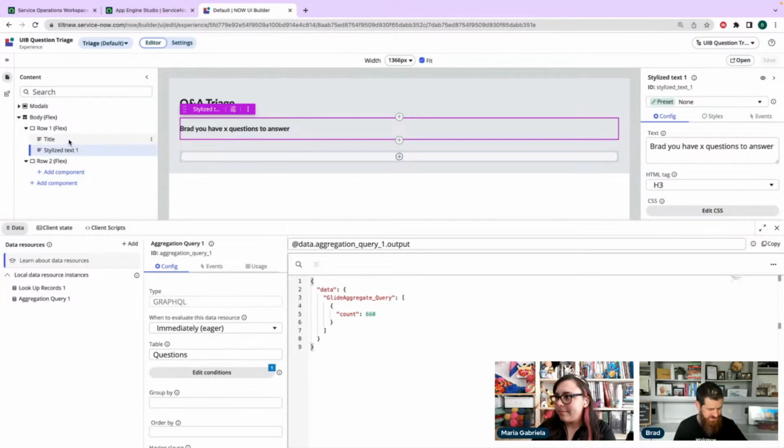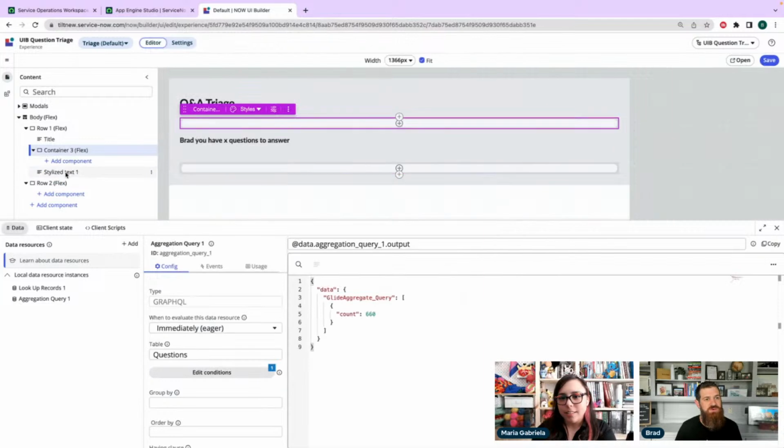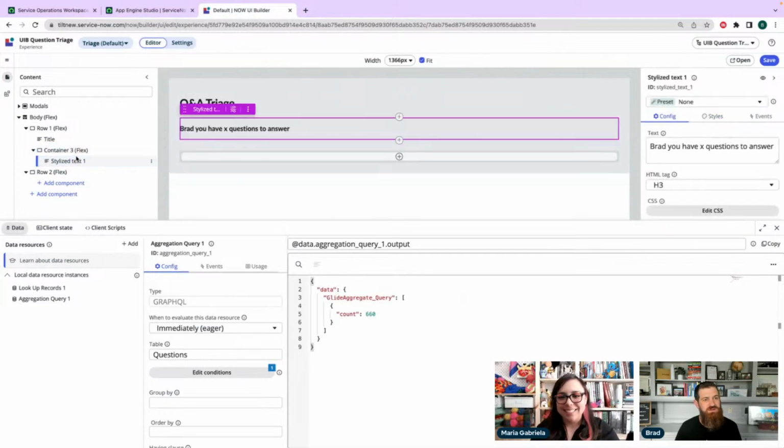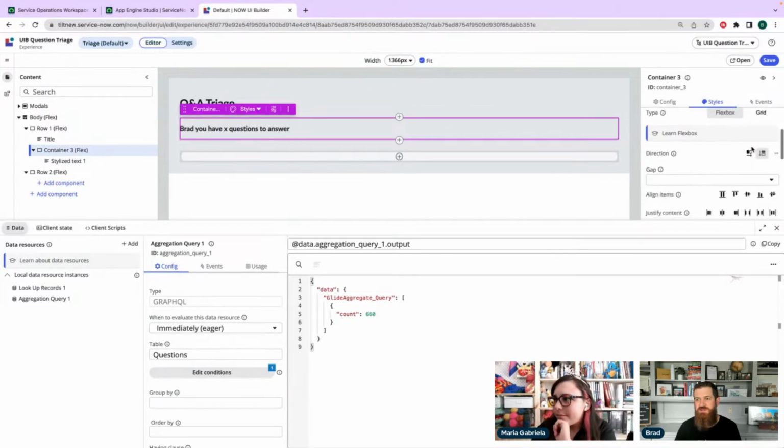So actually, what I'm going to do is add this component after. I'm going to add a container in here, and then we're going to move this up into the container. There we go. And then I'm going to make this go sideways.